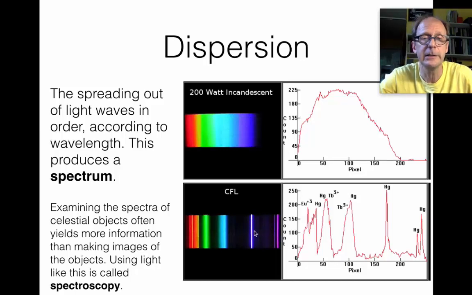Not any light of this color or this color, but light waves of these particular colors. And on the graph, the peaks are the bright lines. So this line here is this one here. These two lines right here are these two lines in the graph.